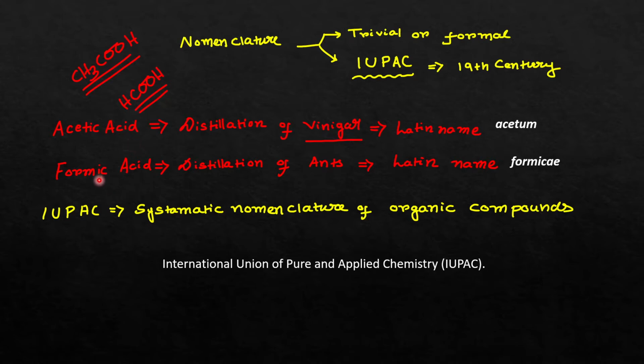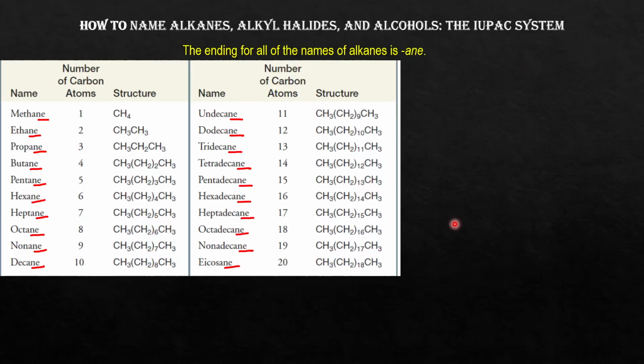Now I will discuss the systematic nomenclature of different organic compounds using IUPAC nomenclature. First of all, you can see the first compound is called methane. When you have only one carbon atom, the name of that compound will be methane. This nomenclature consists of basically two parts. The first part is "meth", M-E-T-H, and the second part is "ane".